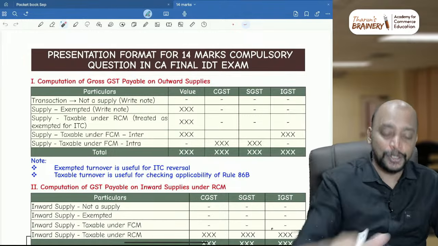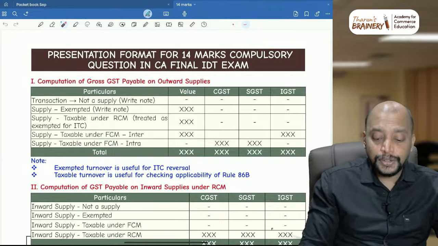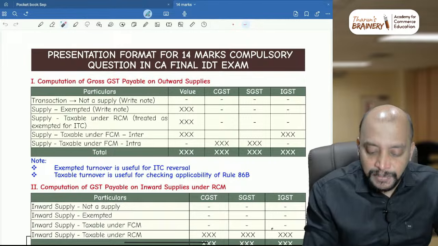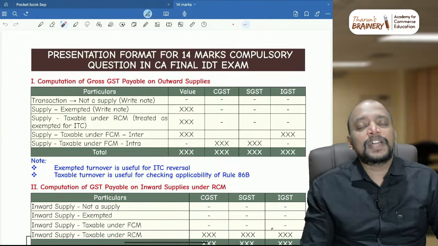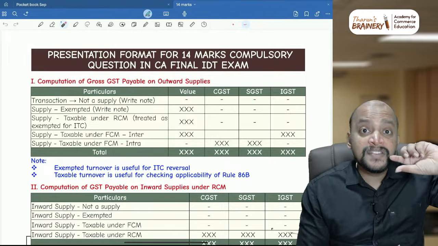But you need to write a note. What is that? Supply taxable under RCM, and you need to take it into the value column. Why do you need to take it into the value column? Because if it is exempted anyhow, you will consider it in the value column, because that will be useful for computation of exempted turnover while reversing the ITC.